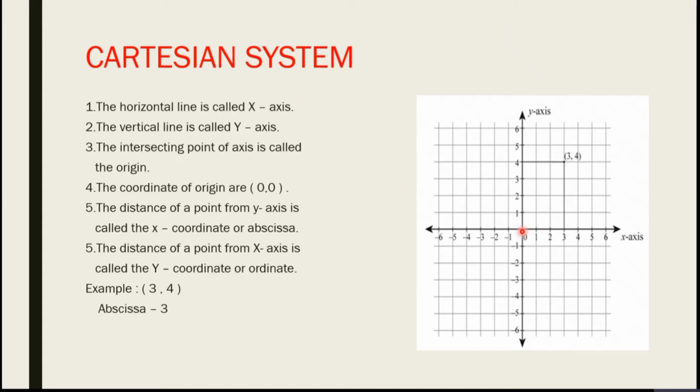Here abscissa is 3 and ordinate is 4. The x-coordinate is called abscissa, 3 is the abscissa here, and the y-coordinate is called ordinate, 4. For the point (3, 4), abscissa 3 and ordinate 4.